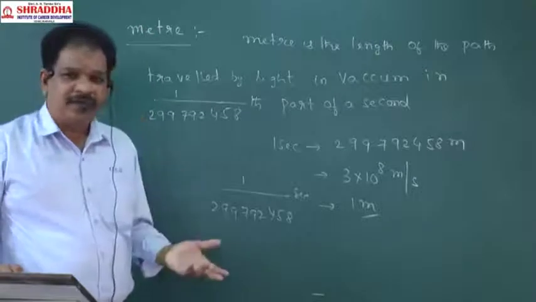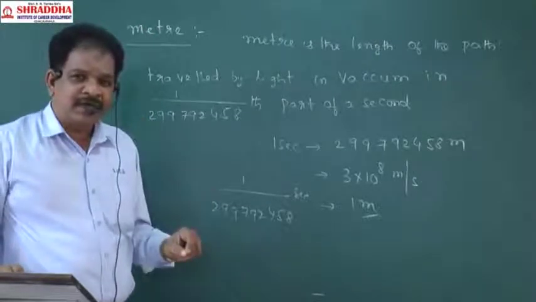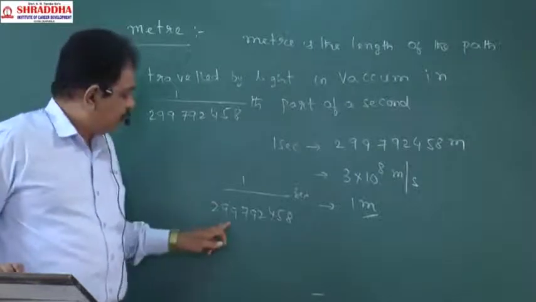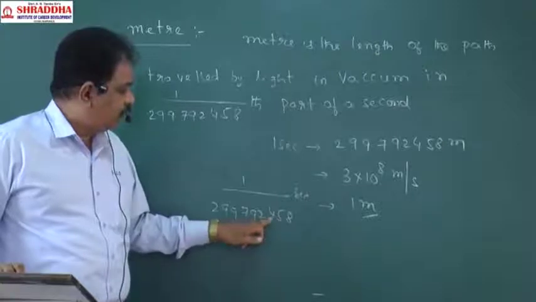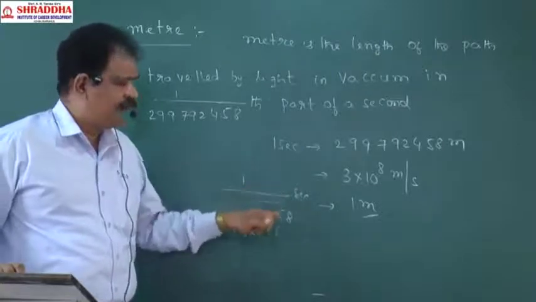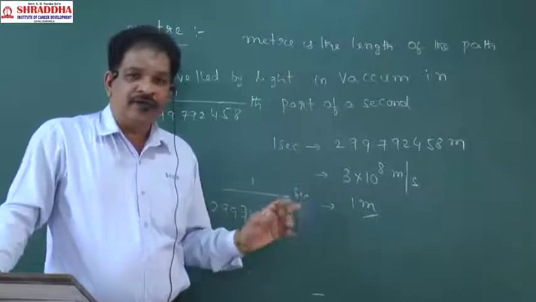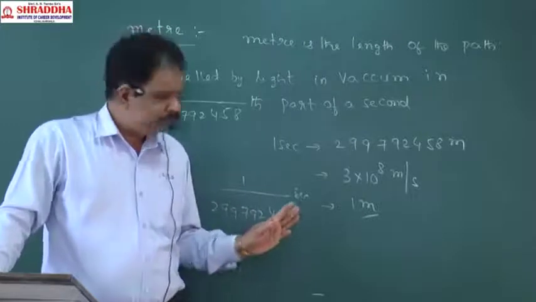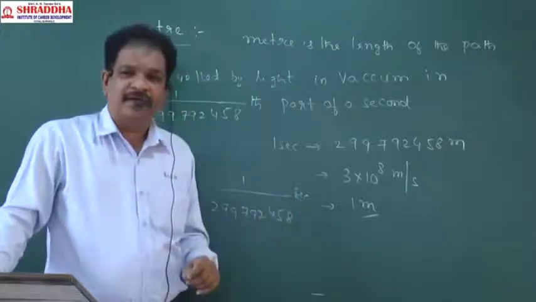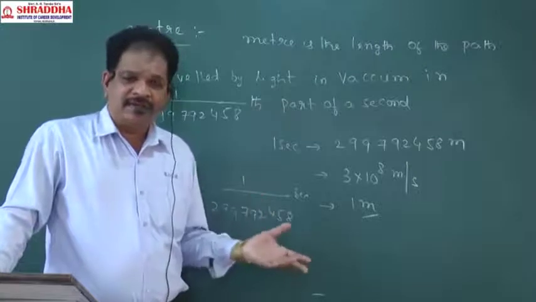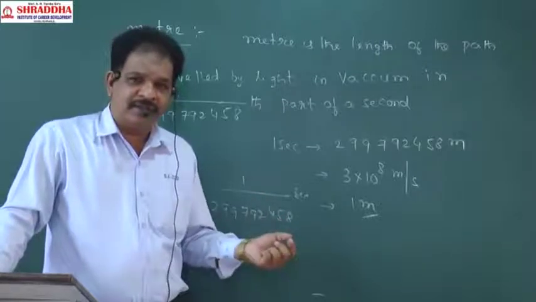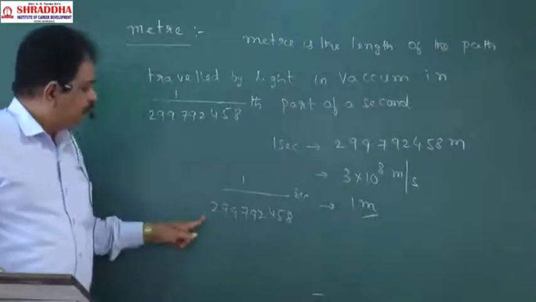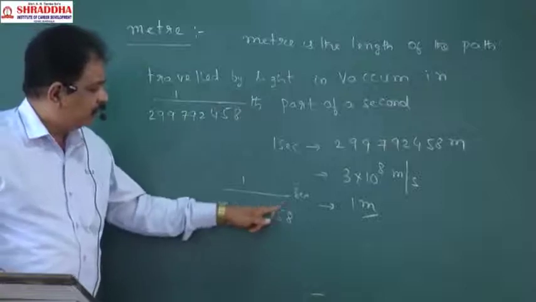So the meter definition is: the distance travelled by light in a time of 1 by 299 792 458 second is called 1 meter. In theory questions this will be there. 1 meter is the distance travelled by light in a time of 1 by 299 792 458.